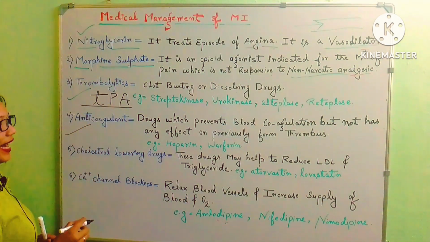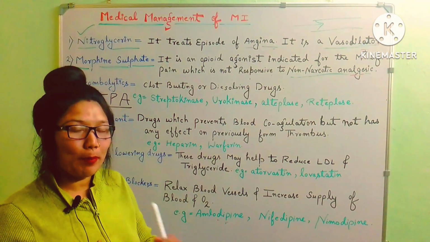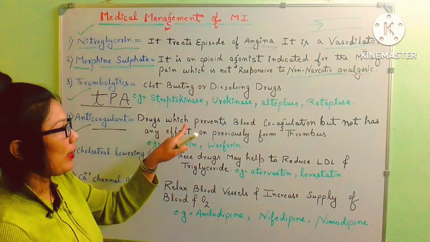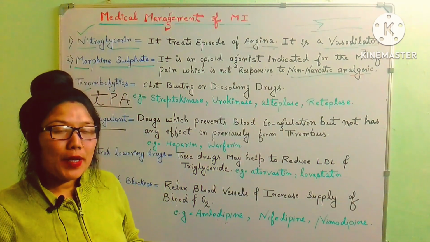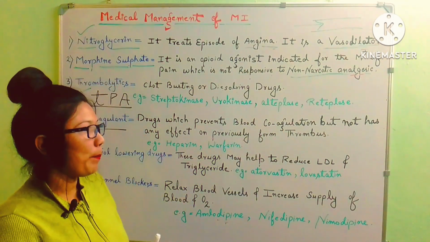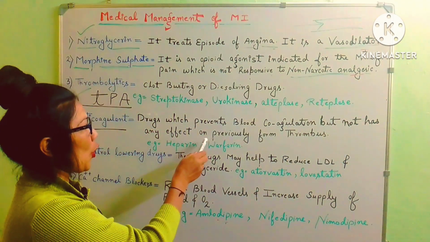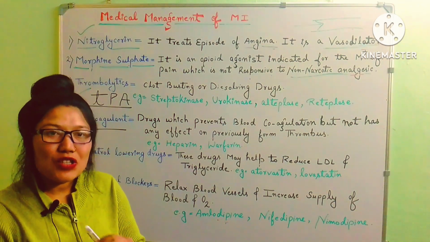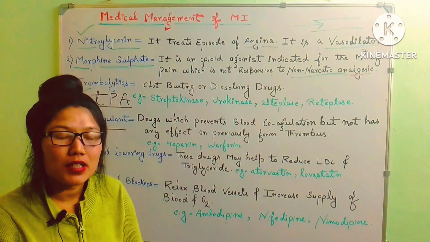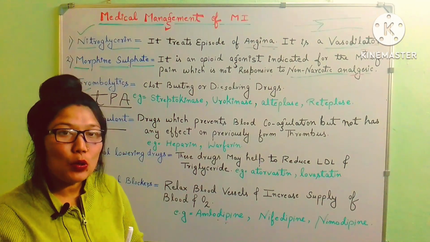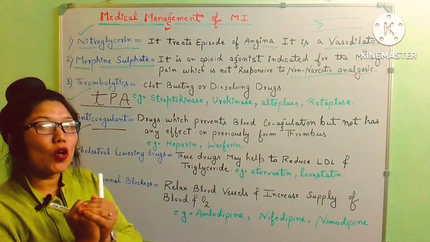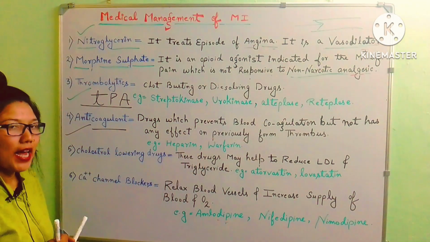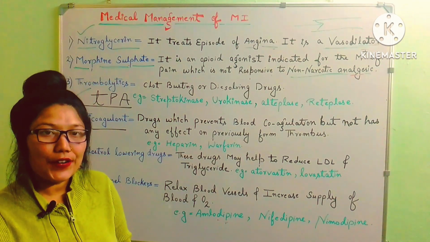Next there is anticoagulant. Anti means stopping the coagulation process. These are drugs which prevent blood coagulation. It stops the coagulation of blood, but does not have any effect on a previously formed thrombus. It will only stop the coagulation process. Examples are heparin and warfarin. Sometimes it is also called a blood thinner drug.